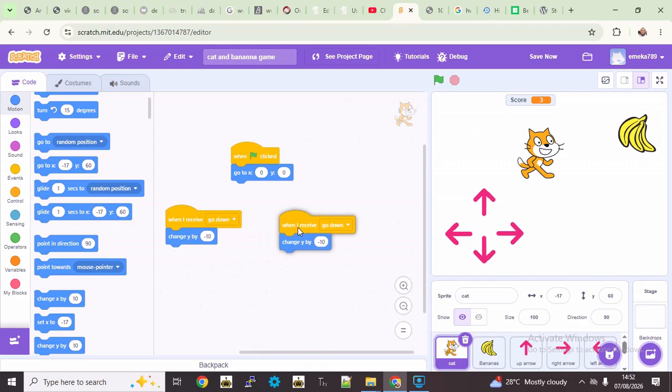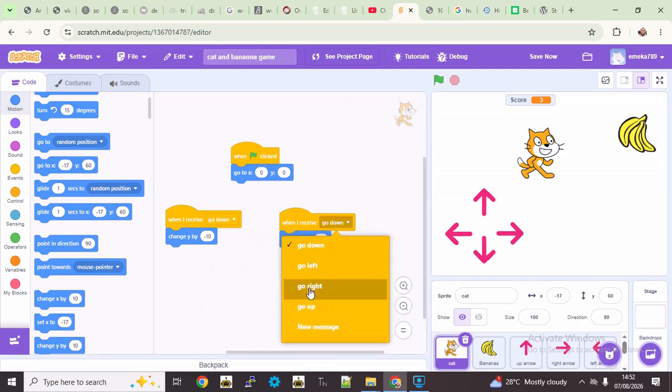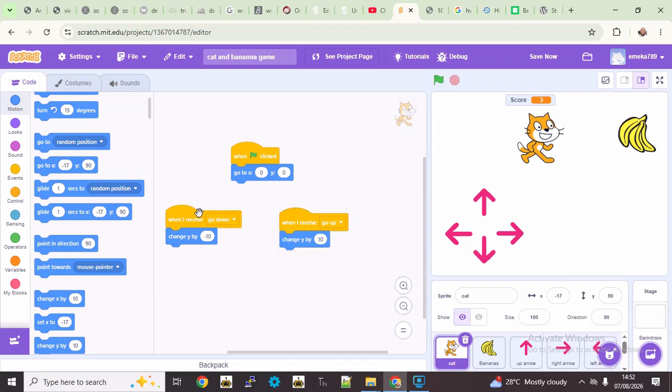Right, so let's do when go up. Next one should be go up. So we're going to change Y by 10. So positive numbers on Y means going up, negative numbers mean go down. So let me just click on this, for instance. You see it's going up, right? And down, it's already going down. So this is a way to test it. Good. So come back to events.